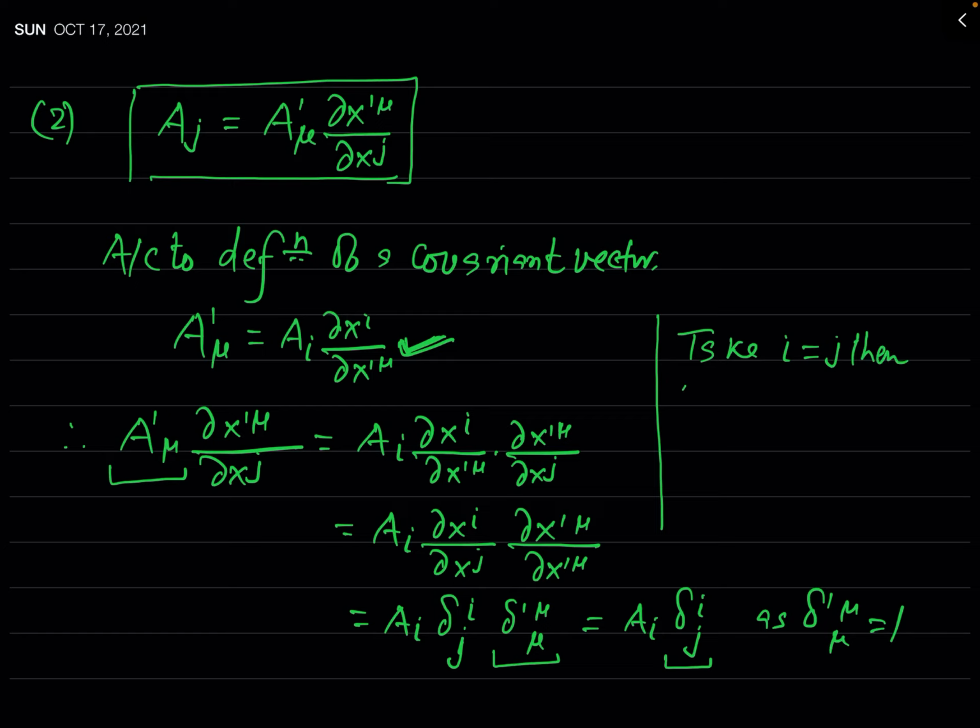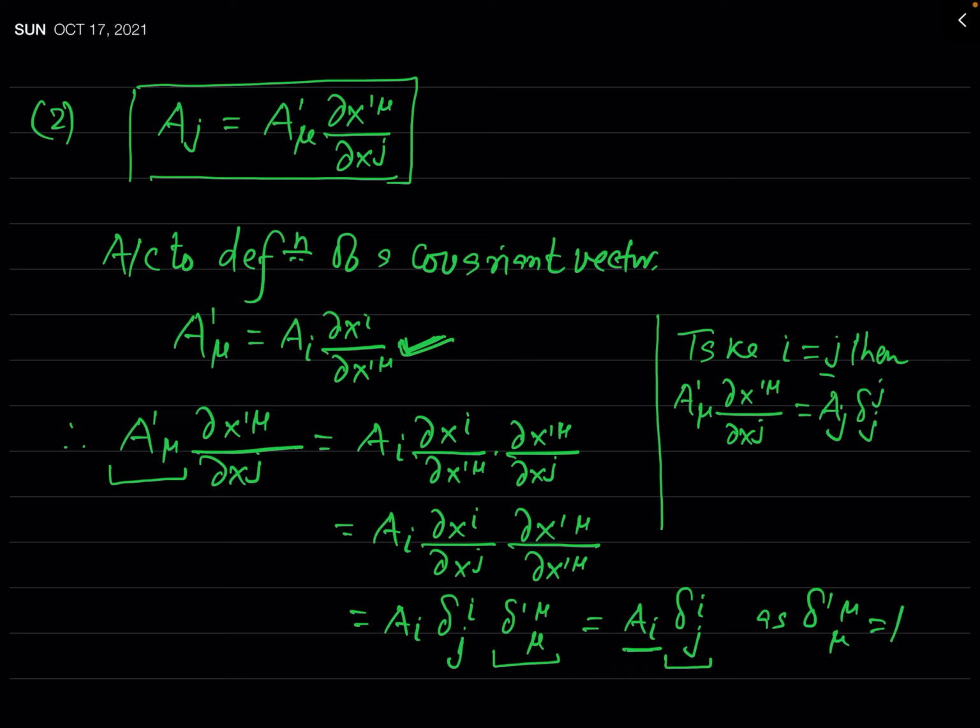Then you can see this A prime mu del x prime mu by del xj will be Aj, because here it is Ai, but we have taken i equal to j, so instead of i I have written j, and delta jj.